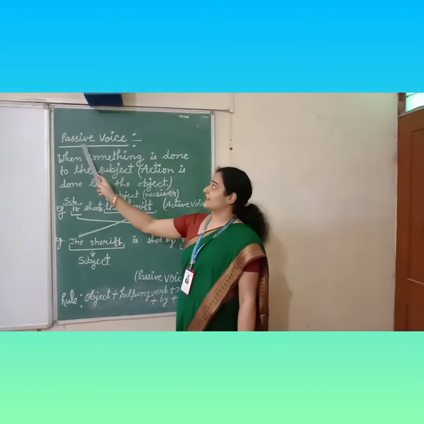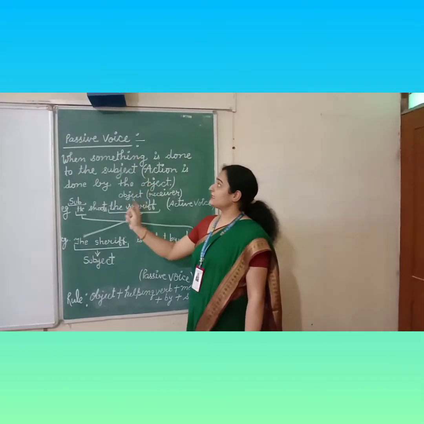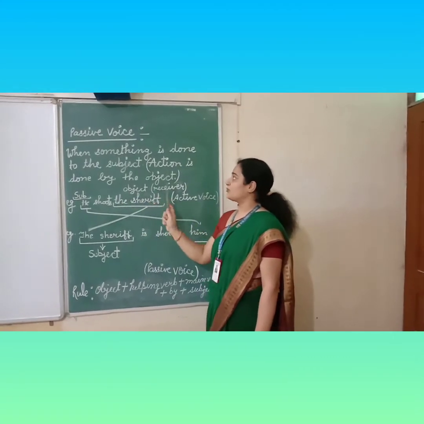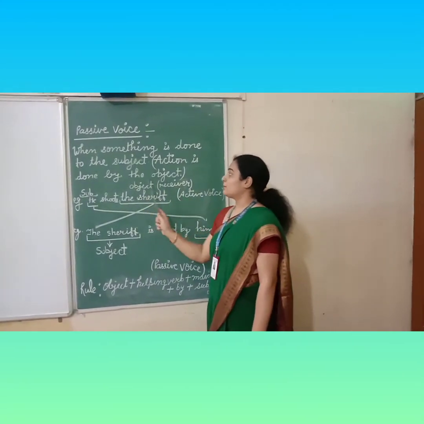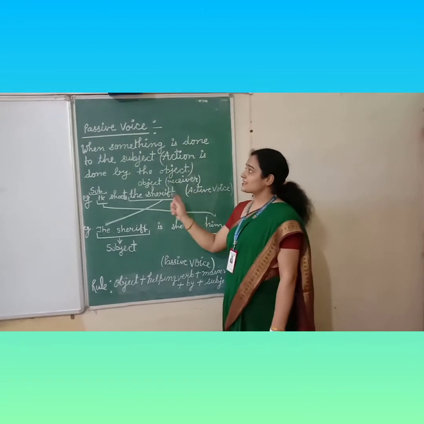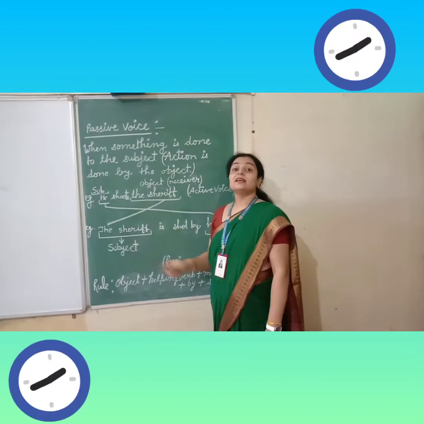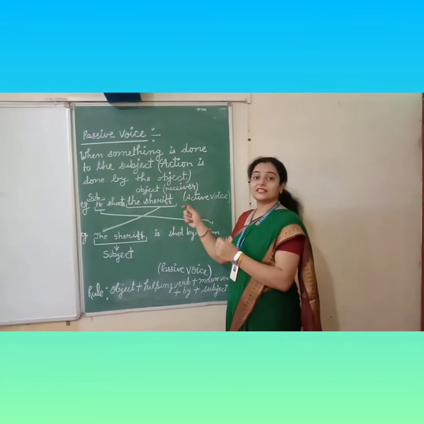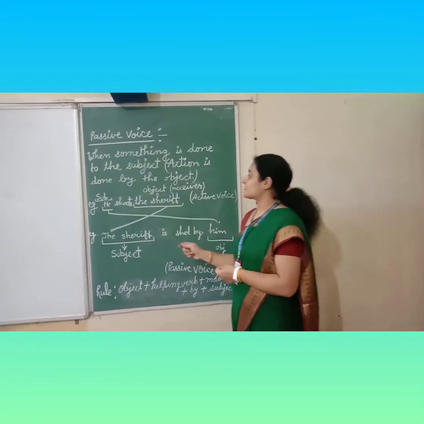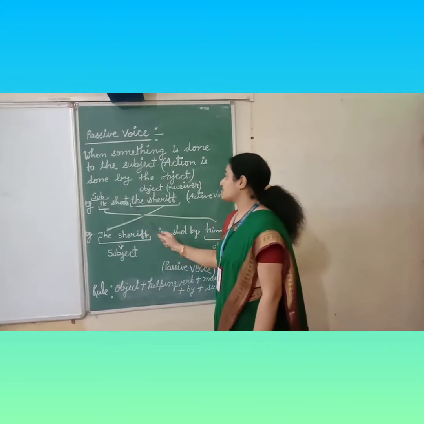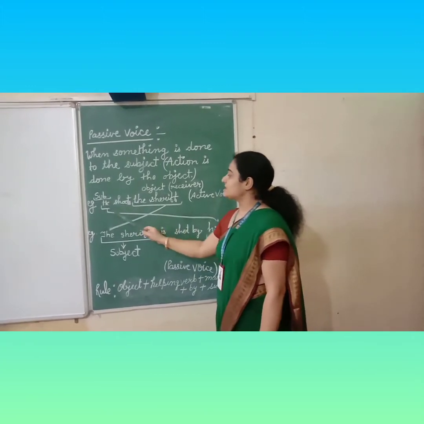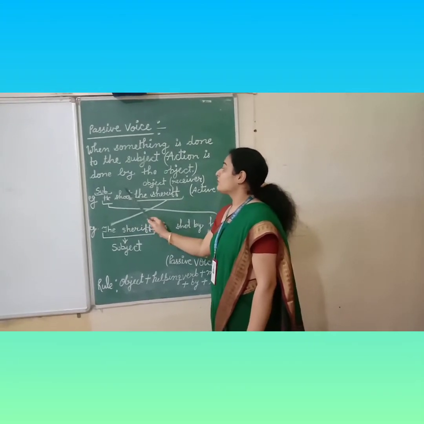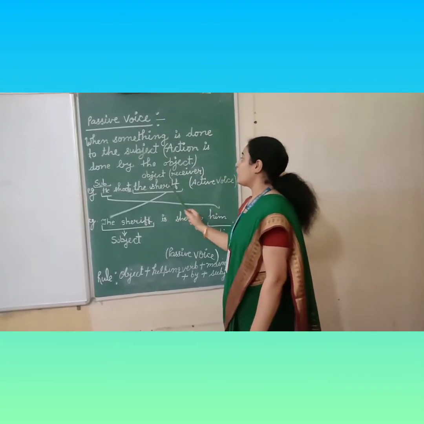Our next voice is passive voice. In this voice, when something is done to the subject, it means action is done by the object. In the passive voice, action is received by the subject and the object becomes the subject. Let's see the example. He shoots the sheriff. In this sentence, he is subject, shoots is verb, the sheriff is object.